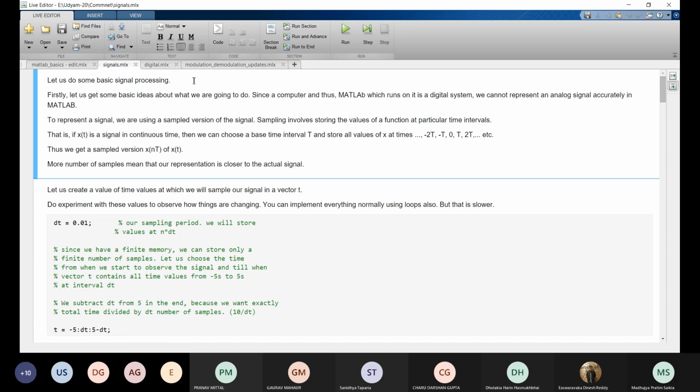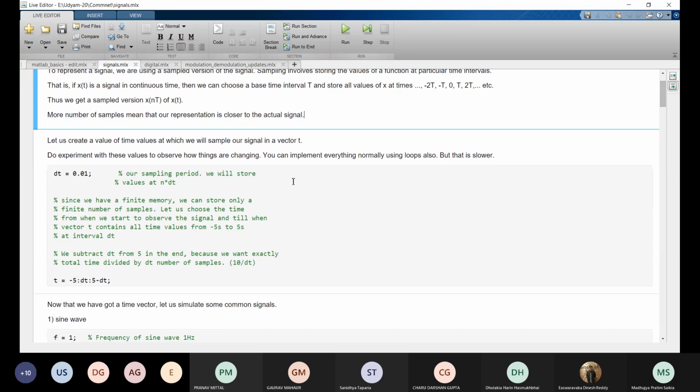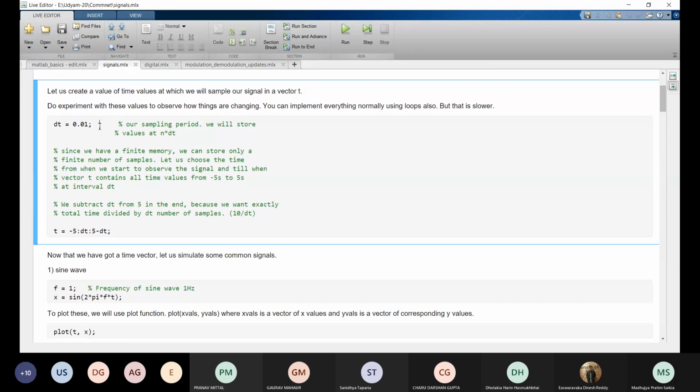Now here we will do some signal processing. As a first step, we are defining dt. What is dt here? dt is a sampling period having value 0.01. Now we are defining time t from -5 to 5, having sampling period of dt. You know what this syntax means, right?